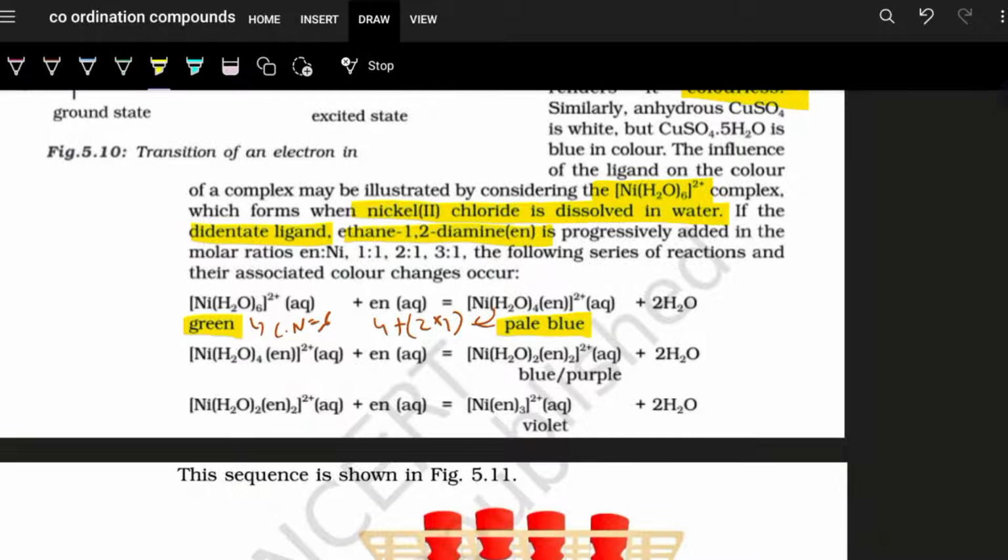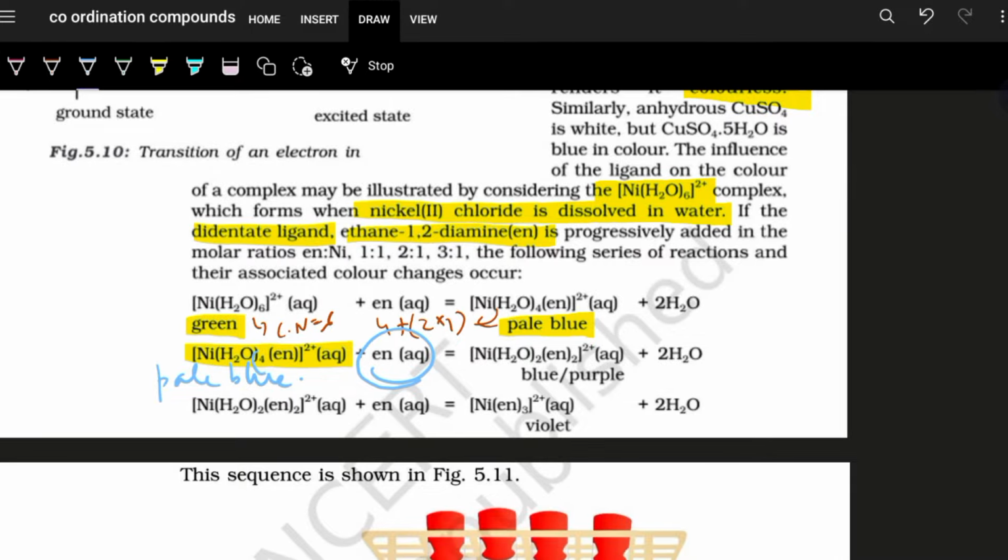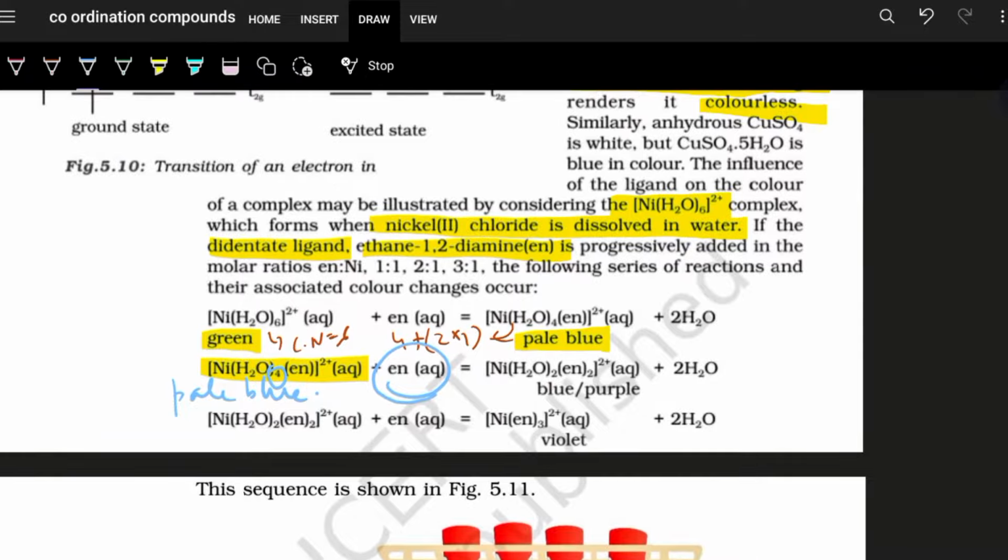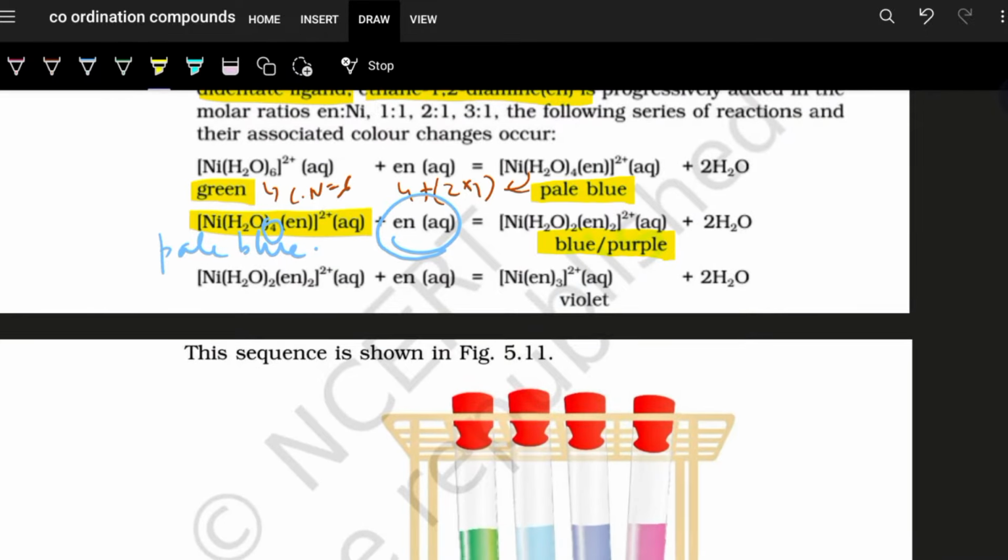And now you can see this was the previous, that pale blue solution. This pale blue solution again gradually changes its color by introduction of another en to it. So when another didentate en gets introduced, this reduces to 2 and then en twice. The color goes from pale blue to a purple color or a deep shade of blue. Now here again, another en is introduced to its structure and it becomes violet in color.